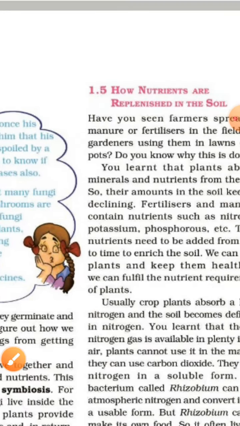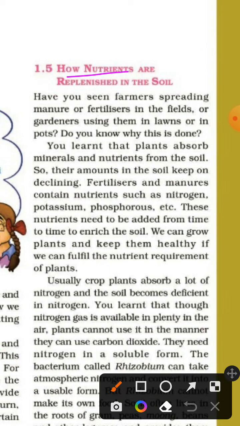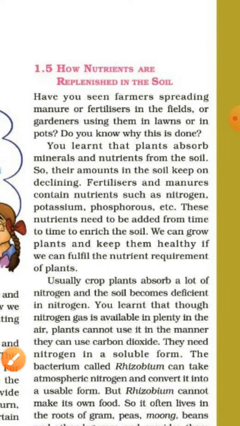How nutrients are replenished in the soil. Have you seen farmers spreading manure or fertilizer in the fields or gardeners using them in lawns or in pots? Do you know why this is done? You learned that plants absorb minerals and nutrients from the soil, so their amount in the soil keeps on declining. Fertilizers and manures contain nutrients such as nitrogen, potassium, phosphorus, etc. These nutrients need to be added from time to time to enrich the soil. We can grow plants and keep them healthy if we can fulfill the nutrient requirement of plants.